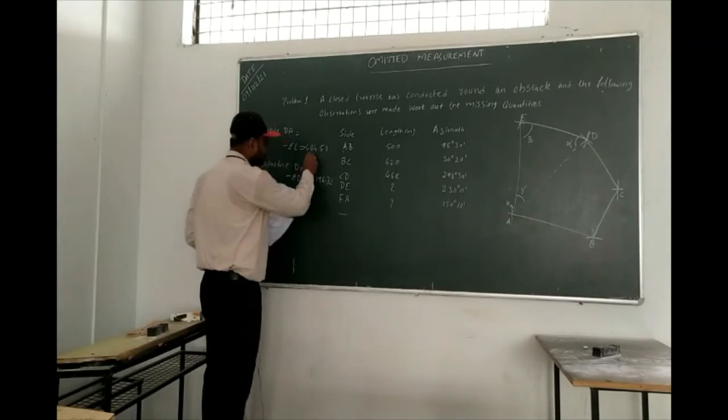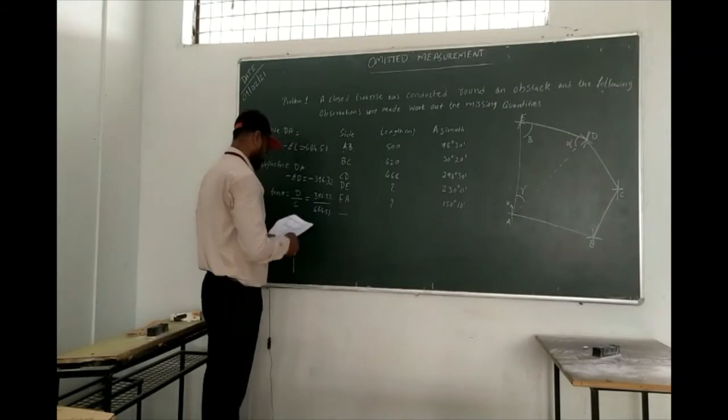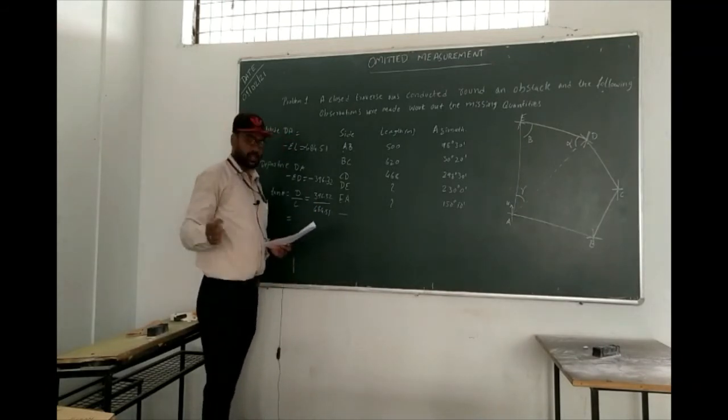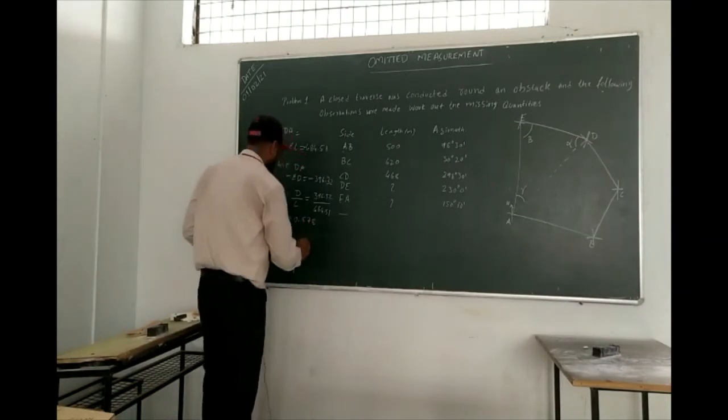Where D is 396.32 divided by 684.51. Okay, so how much are you going to have? 0.578. Yeah, 0.578, right? 0.578. Okay. Now what do you do?